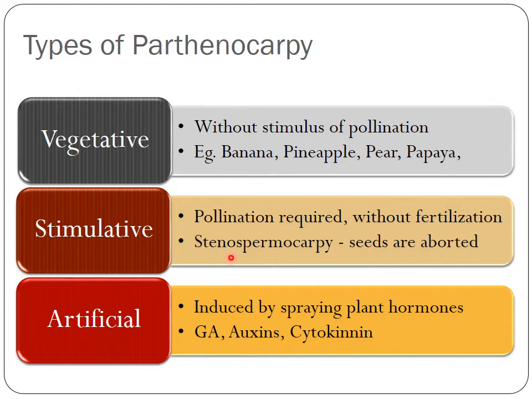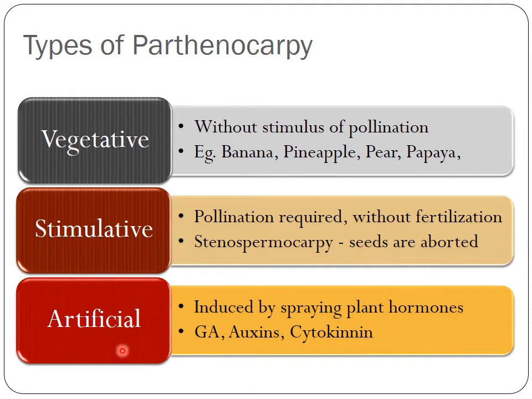In this type, there is another method that is ctenospermocarpy. In this method, the seeds will be formed, but when the seeds are very young, they get aborted. That means the seeds do not completely develop and they get aborted. There will be minor seeds in the fruits.